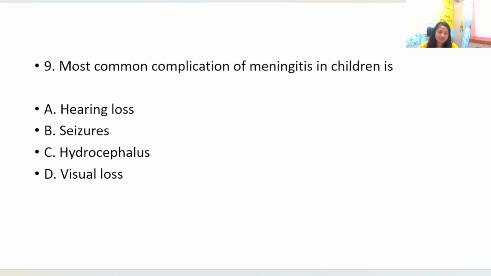Most common complication of meningitis in children is, your options are hearing loss, seizures, hydrocephalus and visual loss. Now technically all of these can be complications of meningitis, but seizures are the most common and they occur in about 15 to 30% cases of meningitis. Okay, and why does that happen? Because the inflamed meninges are actually irritating the cortex, the cortical layer of the brain, and that can cause seizures. So the most common complication of meningitis is seizures.